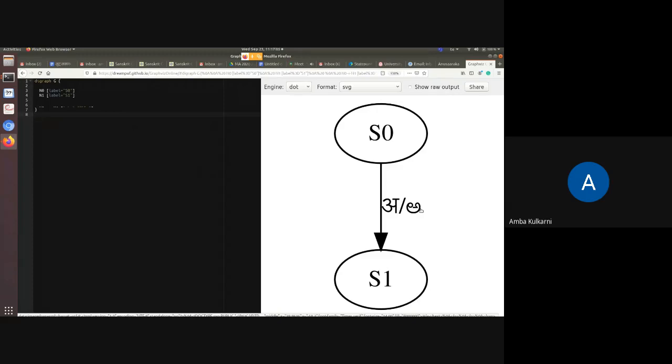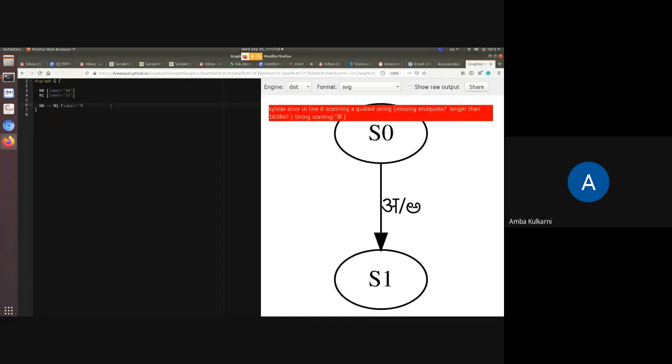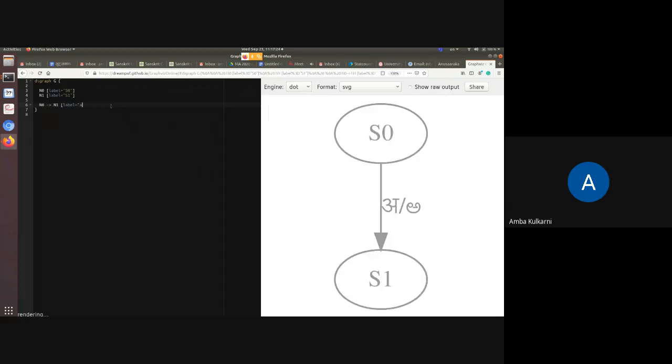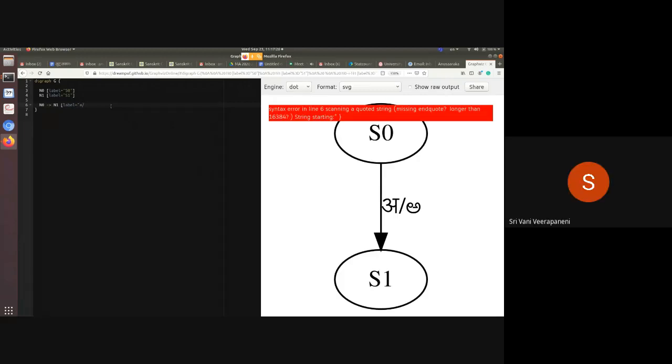Now, since I cannot read this here, there is some display problem with Telugu. So I will not use Telugu. I will use English and Devanagari.